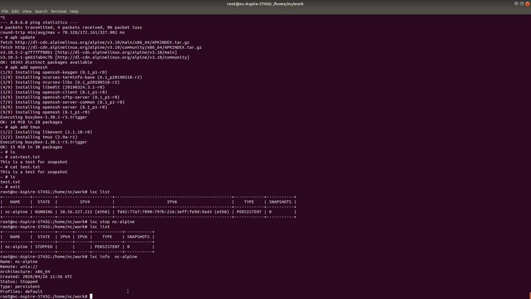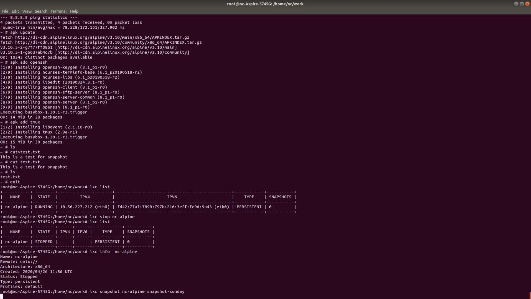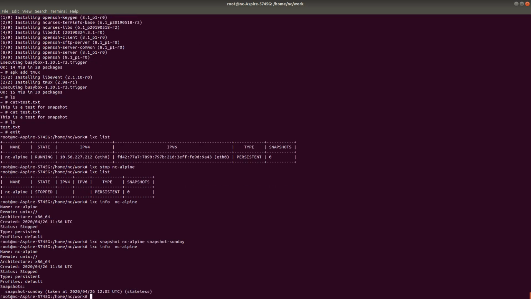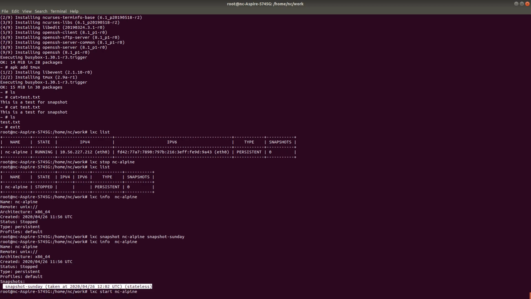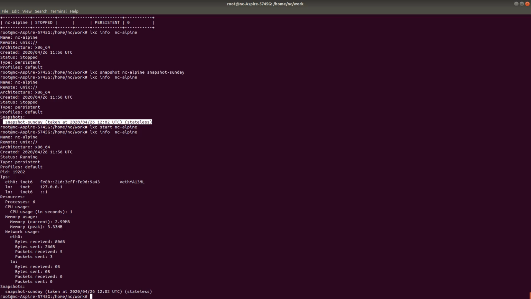So now let's create a snapshot. It's like I'm creating a backup of this, okay? LXC snapshot, and then the name of the container. The name of the container is NC Alpine, okay? Say snapshot Sunday. Now if I want to see the details of this container, I can see that a snapshot has been created, right? So if I want to start the container once again, LXC start NC Alpine, right? So now the container has started.